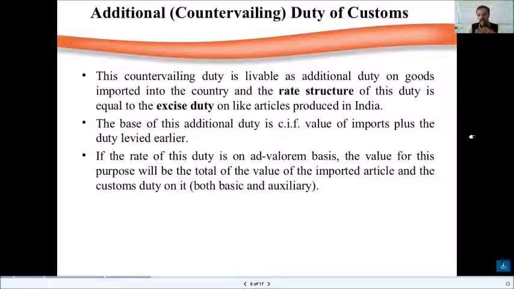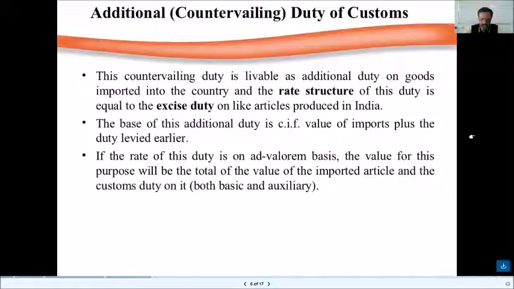Now, what does this countervailing duty do? The countervailing duty is the duty that the government would have received if the same or a similar kind of product was manufactured in our country, the revenue it would have generated by way of excise duty.